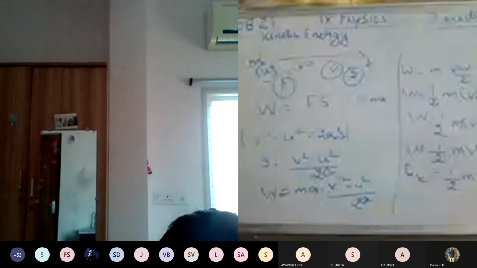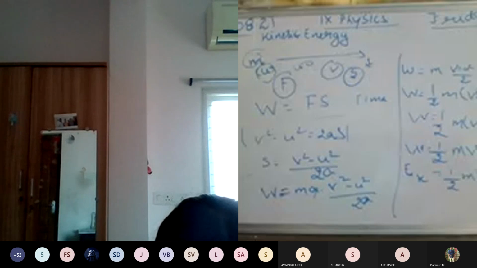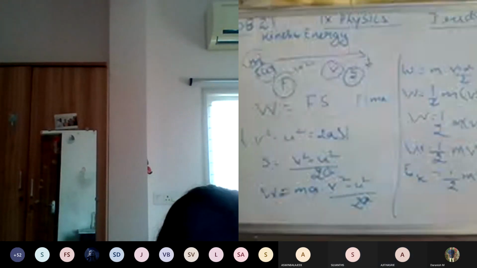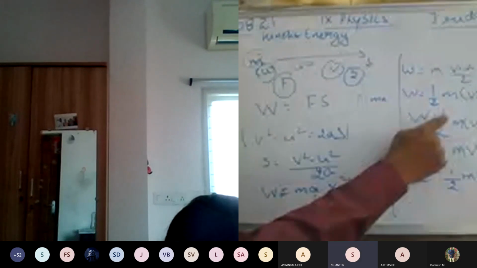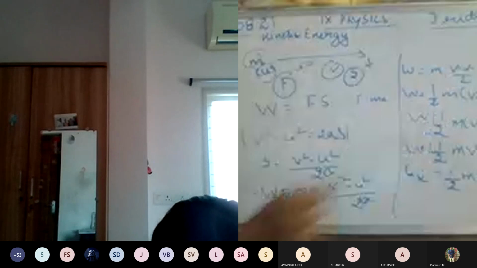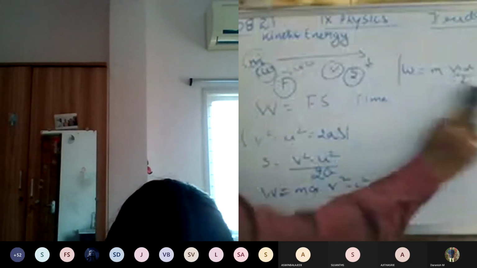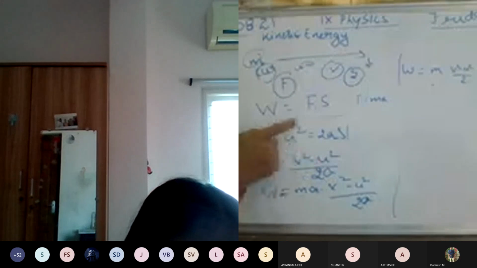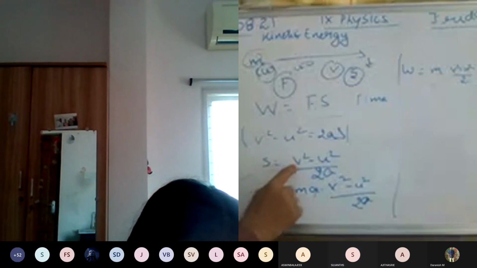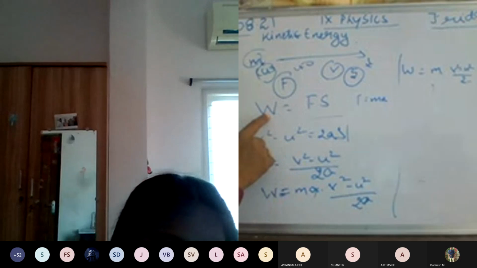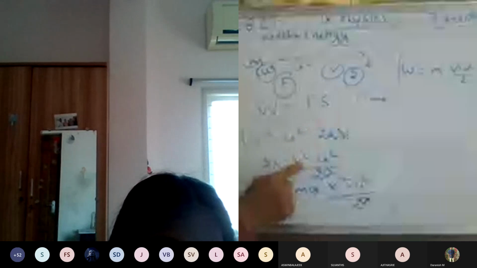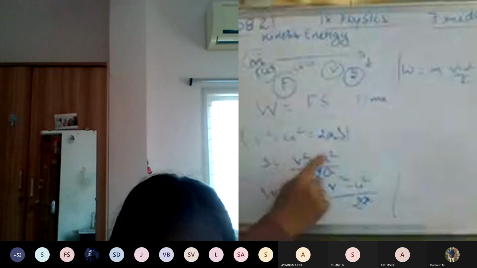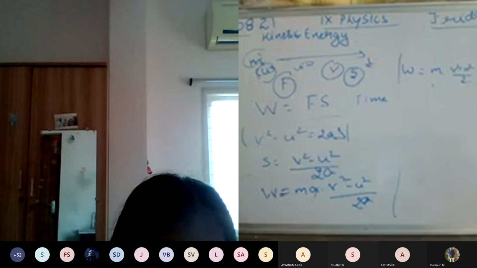Any doubt in this? Sir, how did 1 by 2 come, sir? See, here half is taken out from m into this term. 1 by 2 is the formula. From this formula I got S is equal to v squared minus u squared by 2a. So instead of F in W is equal to F into S, I'm taking this ma, and instead of s I'm substituting this value. Here this a gets cancelled.